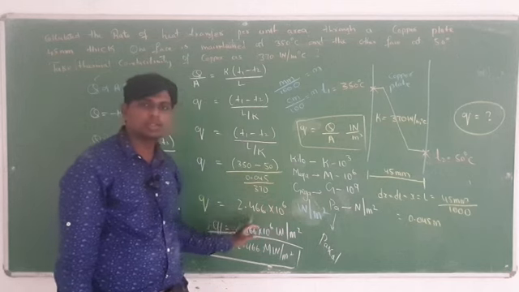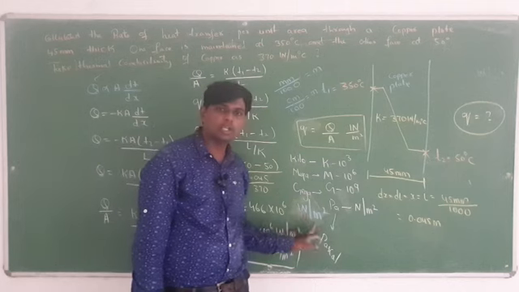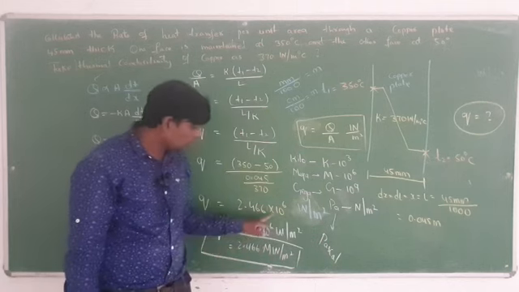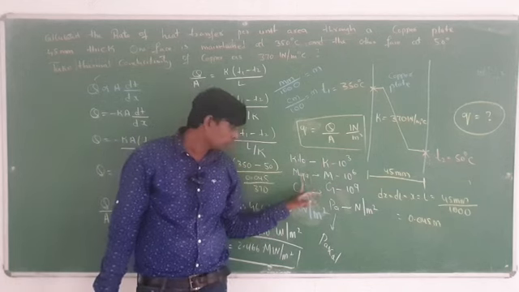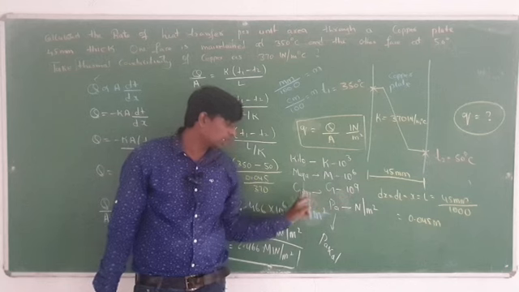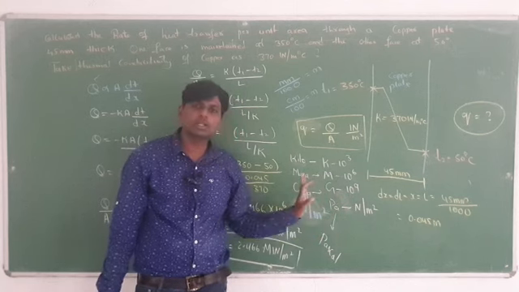With the help of calculator, if you solve this one, you will get this value, watt per meter square is given, watt per meter square. So, what you have to do, 10 to the power, I told you kilo can be written as K, 10 to the power of 3. Mega can be written as M, 10 to the power of 6, giga can be written as G, 10 to the power of 9, Pascal can be written as Newton per meter square.